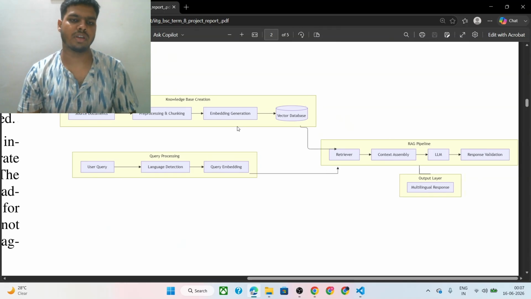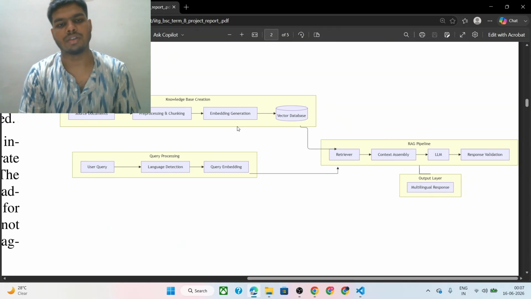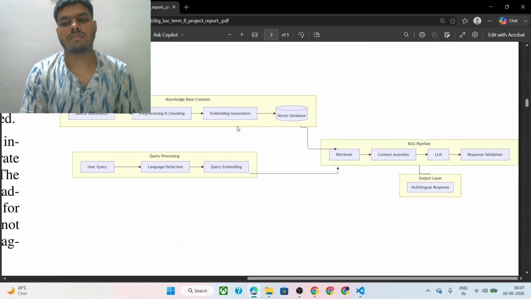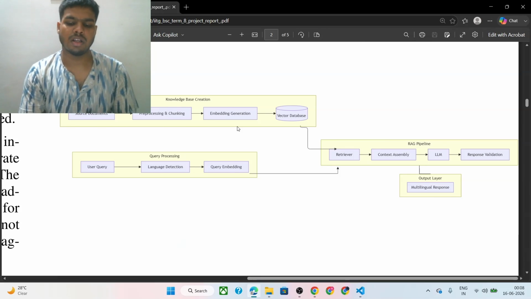For this, I have used a RAG architecture, which uses a knowledge base created from trusted health documents and combines it with LLM power, restricting it to only use the knowledge base and answer the user query in the most accurate and informative way.